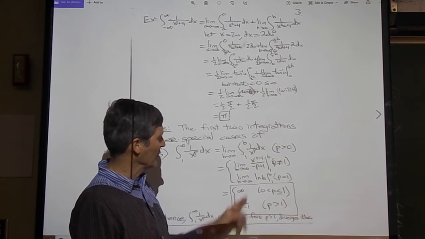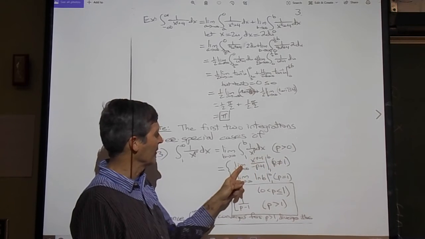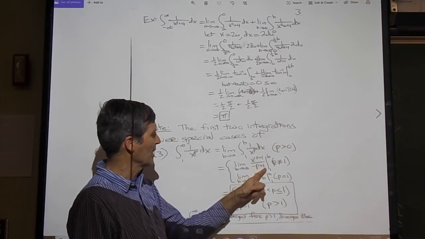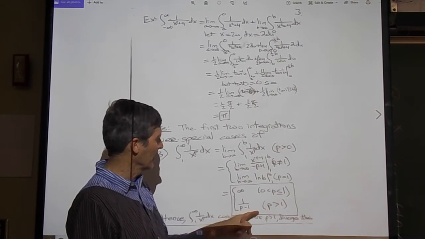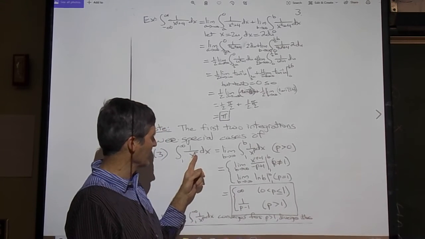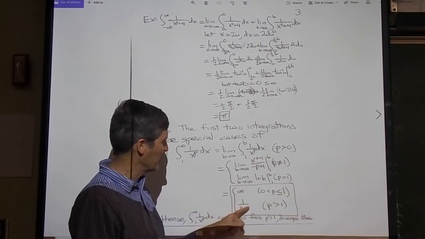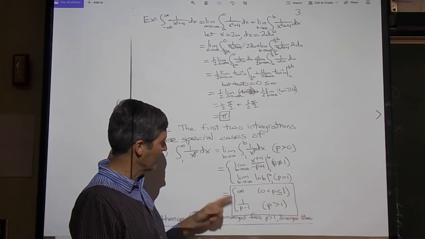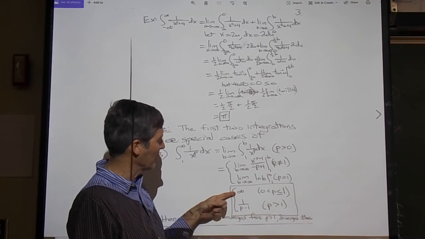And so if p is greater than 1, we observe this actually does have a limit: the limit of the top end point is 0, the limit of the bottom end point is 1 over minus p plus 1, which gives you the value of the integral, 1 over p minus 1. There's the integral of 1 over x to the p. If p is greater than 1, it's 1 over p minus 1, a finite result. So depending on the value of p, you can get a convergent integral or a divergent integral.